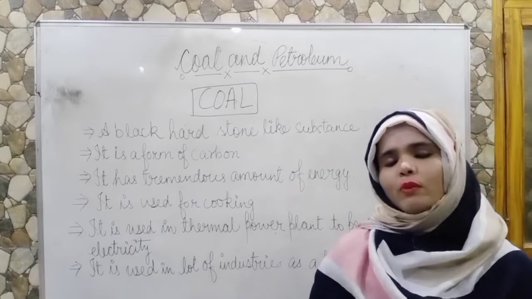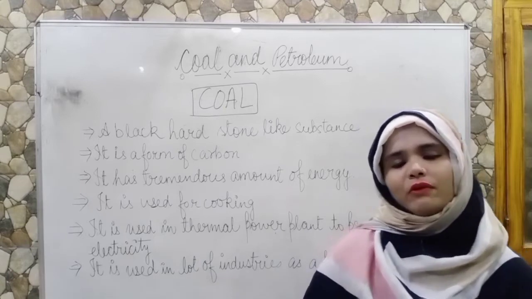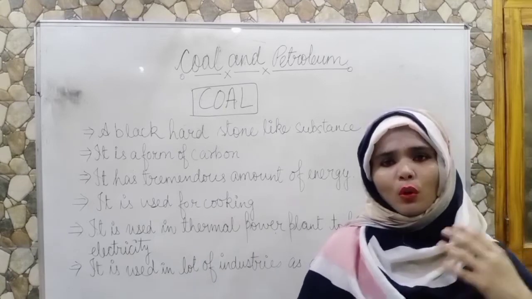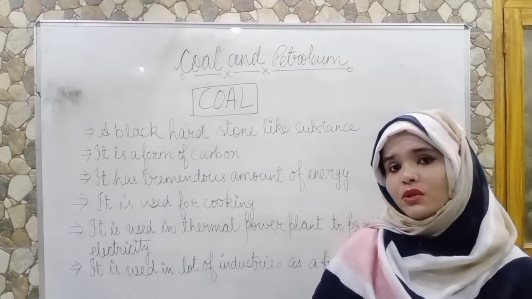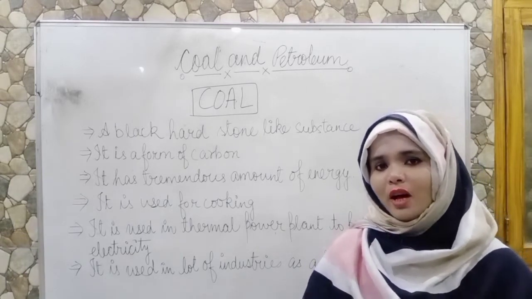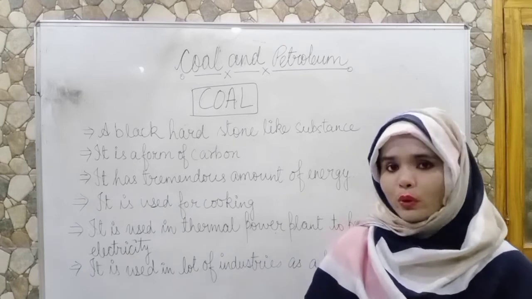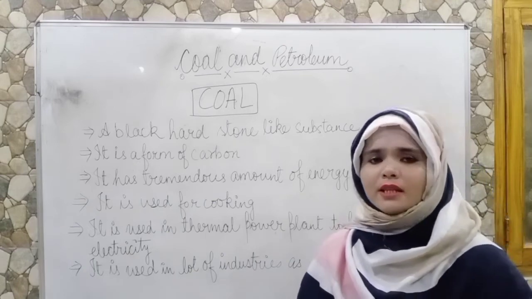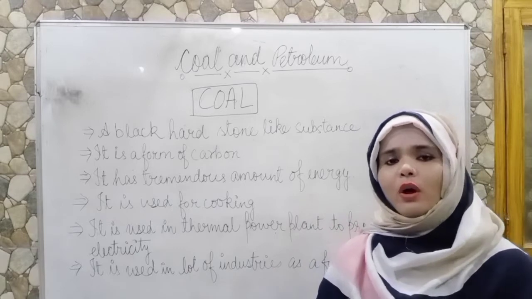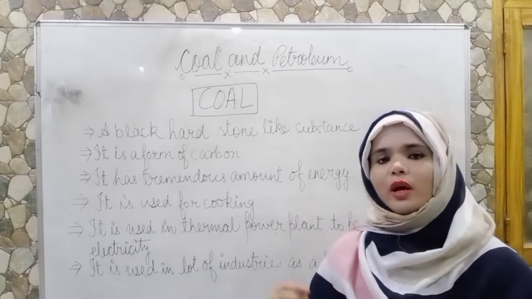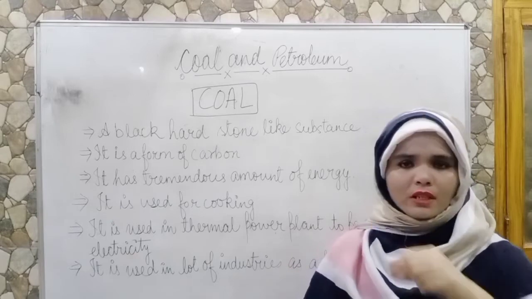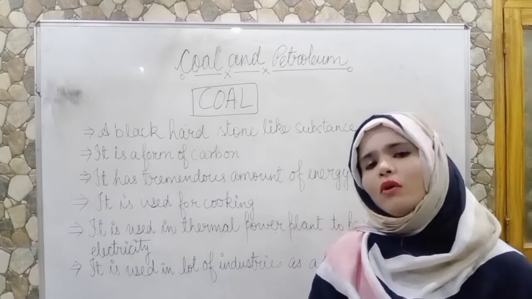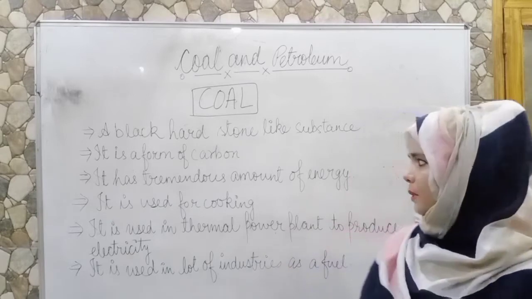We have various forms of carbon. We have graphite, we have diamond, and we have coal. Coal is the hard black substance, and diamond is the shiny structure we use in ornaments, and it is very precious. And graphite is the lead of your pencil. When you were a kid you used a pencil, whose lead is made up of graphite.